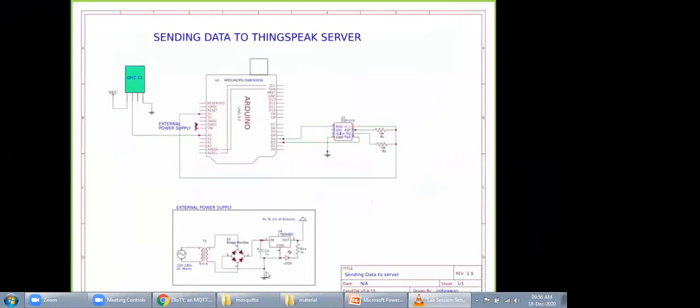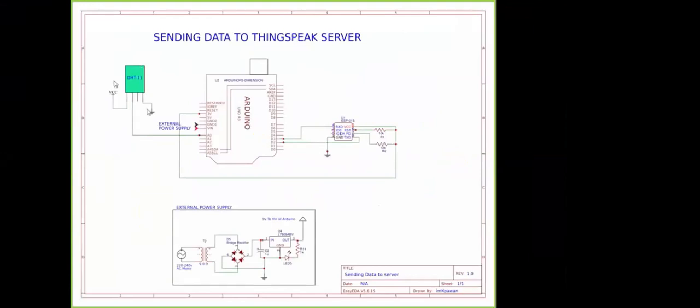So this is the circuit schematic of the connection. DHT11 is connected to the A0 pin, and this ESP8266 is connected with the pins D2, D3 as the RX/TX to the Arduino board. Okay, and this RST pin is also connected for implementing pull-up logic. And the supply pin VCC is connected to a 3-volt supply, as I already told you that it's a very sophisticated IC, so that's why we need to provide a constant or stable 3 volts over there.